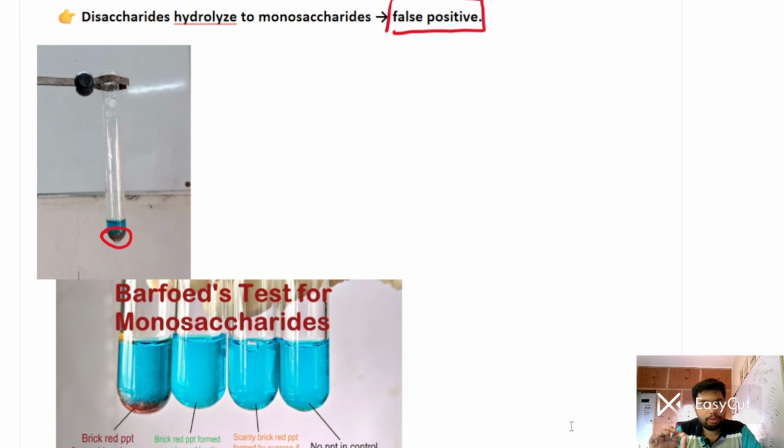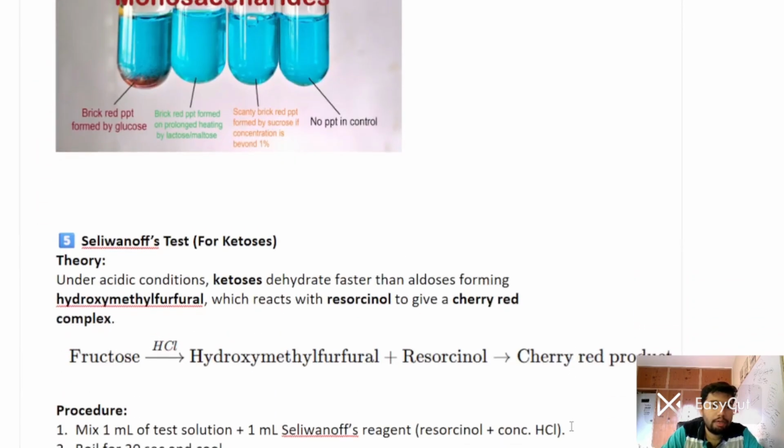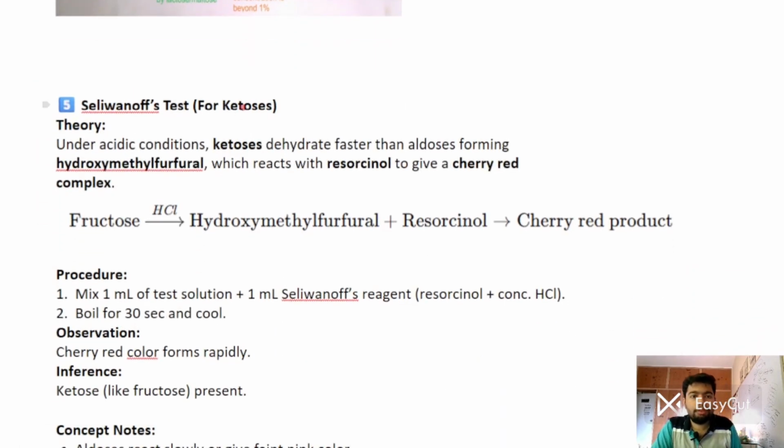एकदम स्कैंटी रेड फॉर्म होता है सुक्रोज के अंदर. Okay, if the concentration is beyond 1%, then only, otherwise it won't give the test. Now let's discuss Seliwanoff's test for ketose sugars.